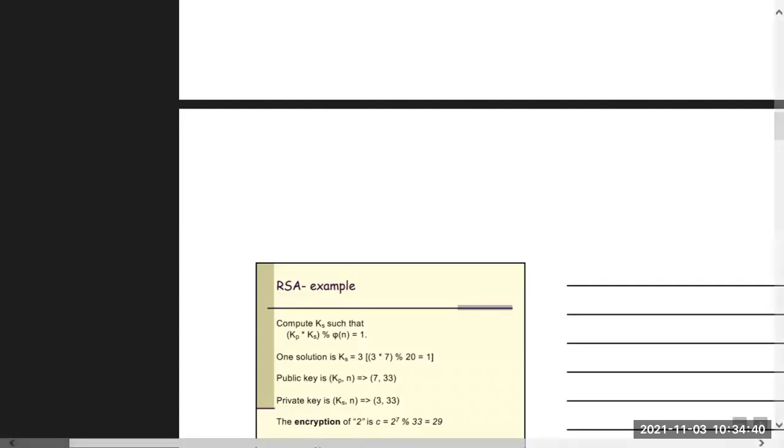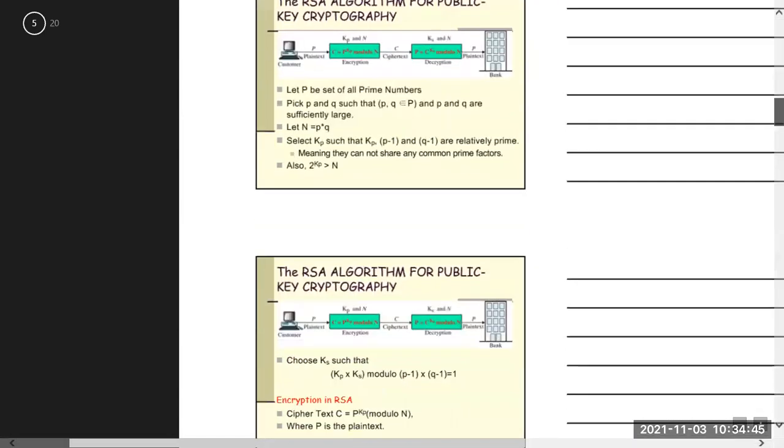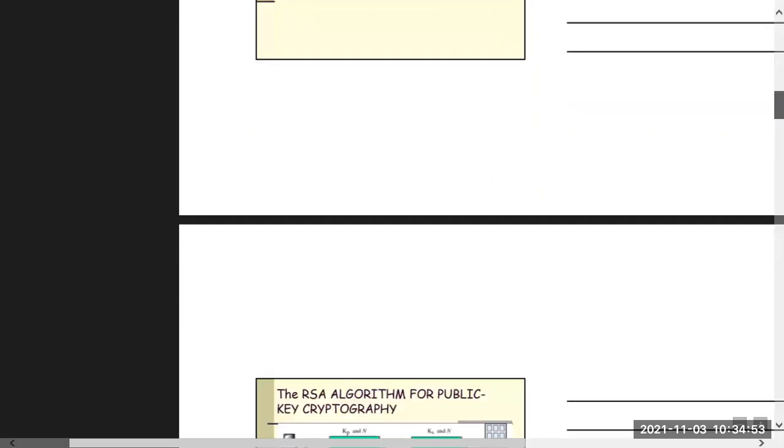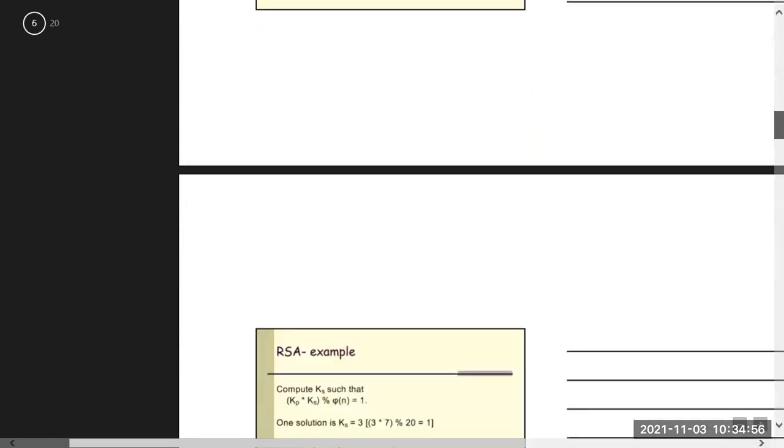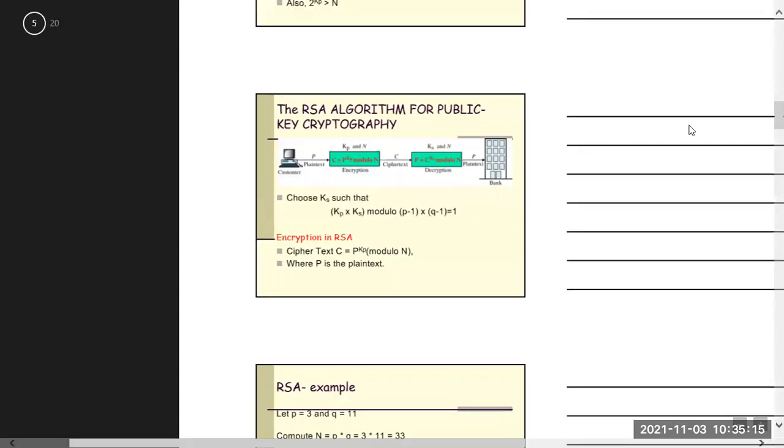Through the RSA algorithm, RSA is based on the property of positive integers, so we have to choose an integer number. So let's say the message is 2 and we want to send 2. Then what will it be after encryption? After performing encryption, what will this 2 be converted to? This formula should be used: P to the power kp modulo n.